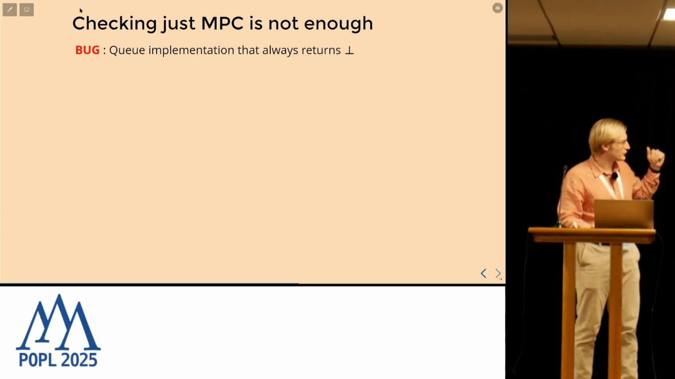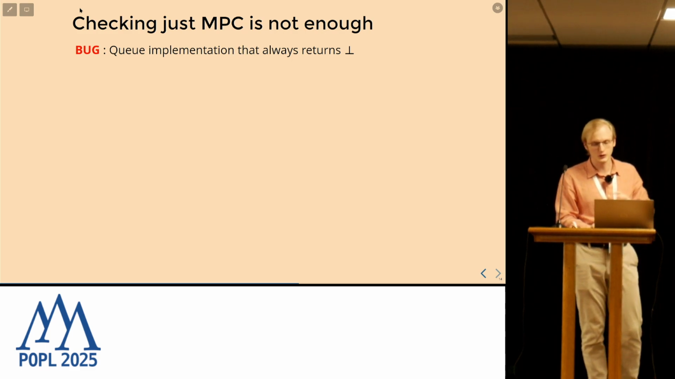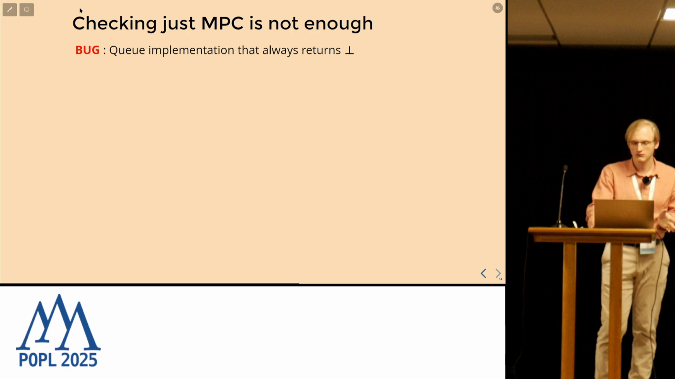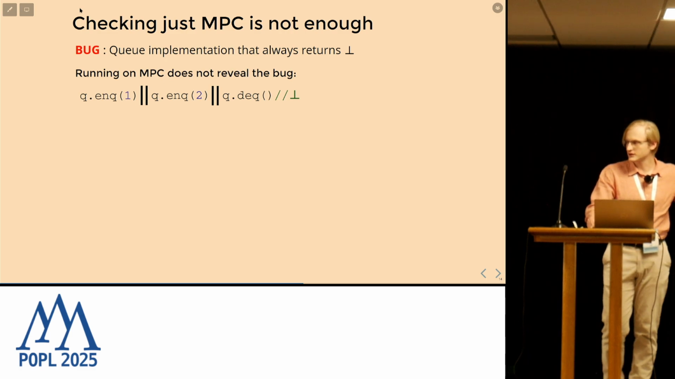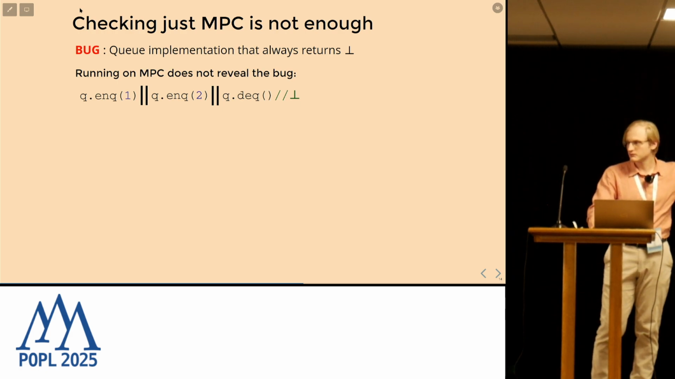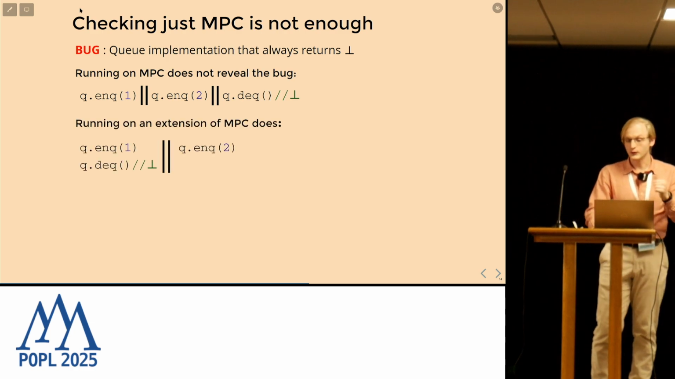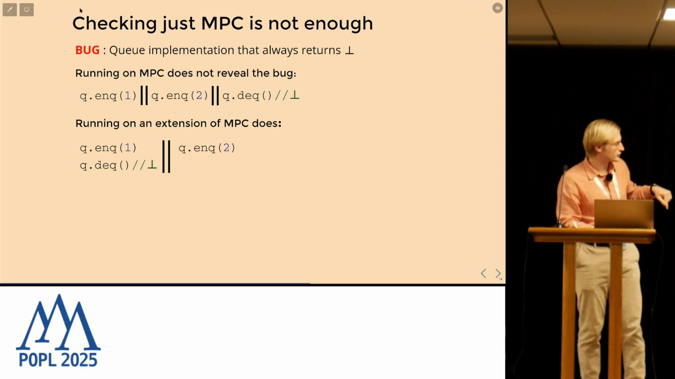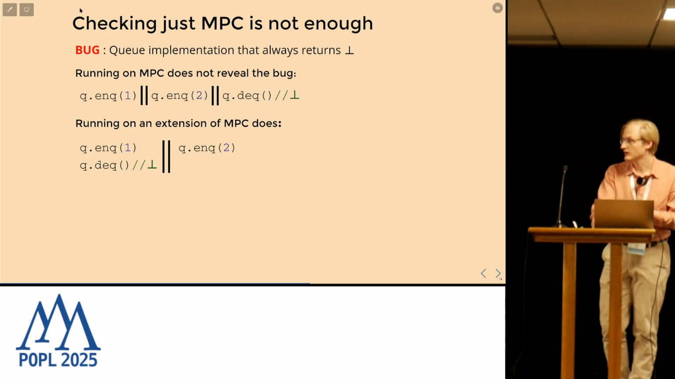For example, imagine that we have an implementation with a bug: a trivial implementation that always returns the empty marker. If we run our most parallel client on this implementation, we see the empty marker, but it looks fine, because we can justify this value by executing the dequeue first. But if we run this implementation on the extension of the most parallel client that forbids executing the dequeue first, this extension actually reveals the bug.